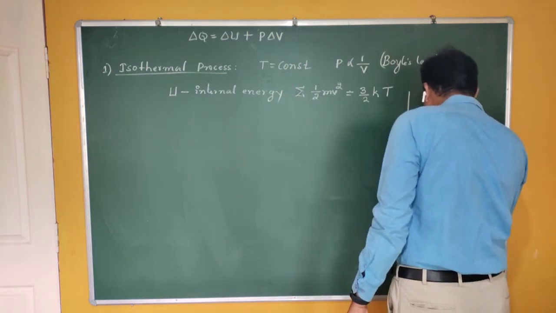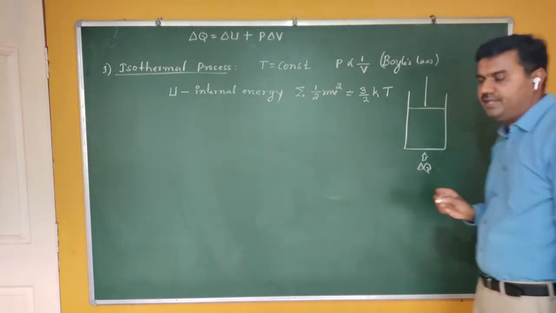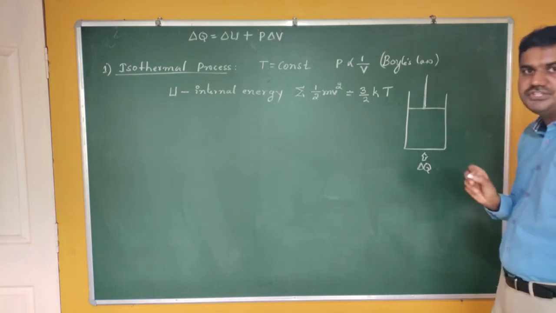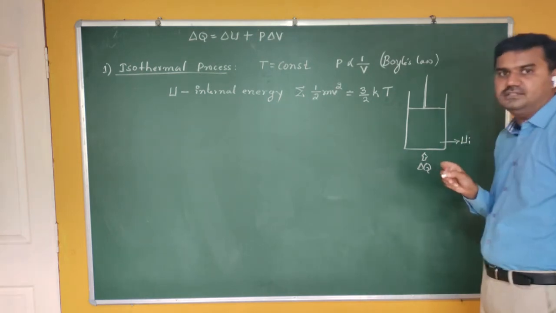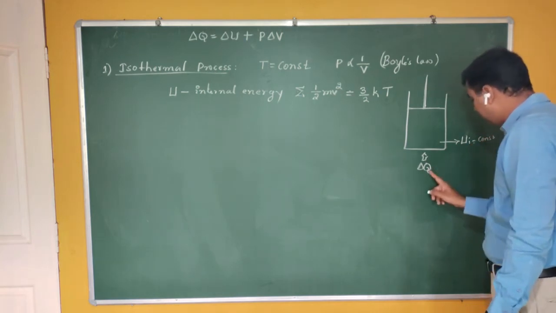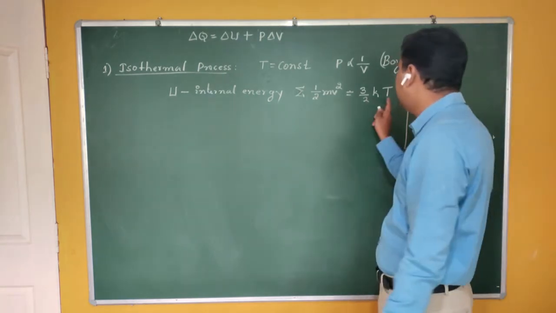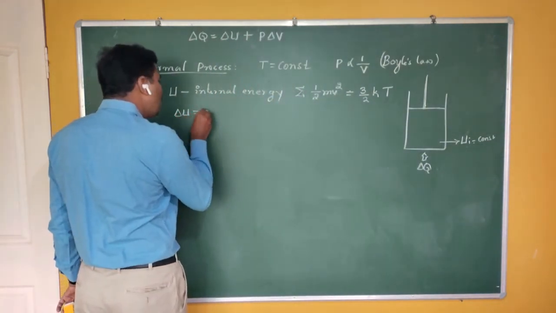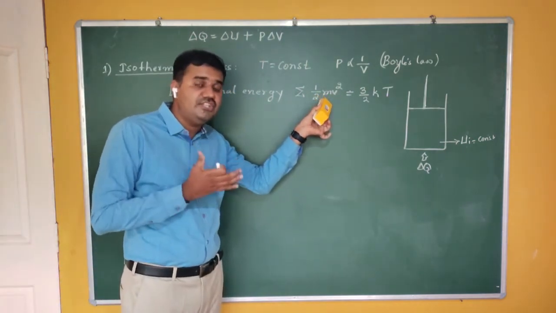So this time, if you supply heat energy to the system, then what happens? Now see here, Ui is your initial internal energy. Whatever may be the heat energy you supply to a system, your internal energy remains constant. There is no change in internal energy. Therefore your change in internal energy, delta U, is 0. Are you getting me? Your temperature is constant, your kinetic energy doesn't change, it remains fixed.